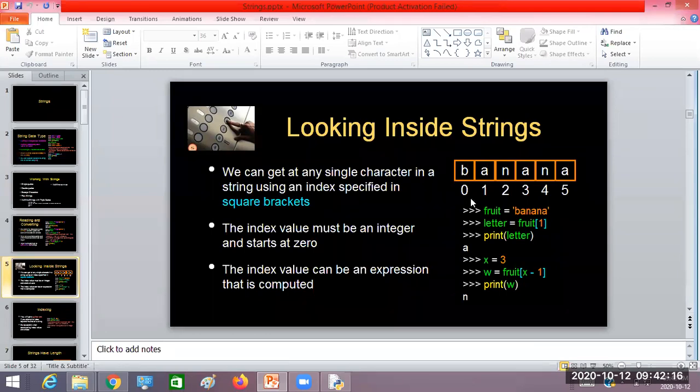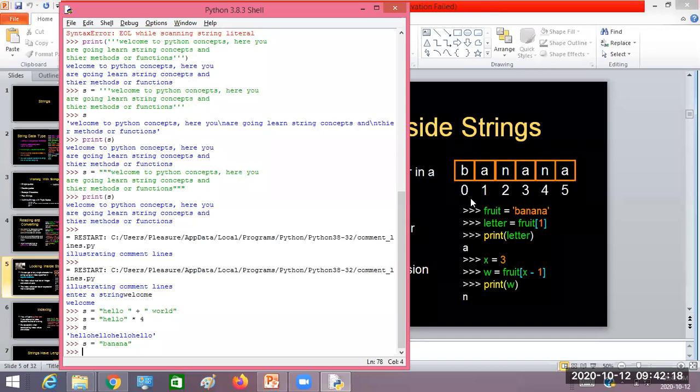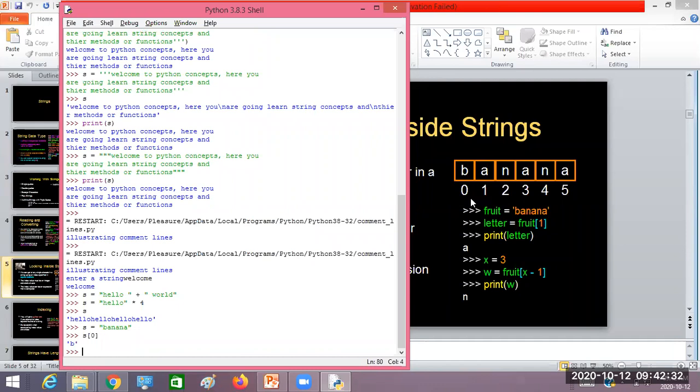What do you mean by indexing? If you want to retrieve a particular character from the string, you can refer to that character by its position. For example, if I want to read B, which is at position 0, you can write s sub 0 and you'll get only B. When I create a string, it is stored in memory as an array, a list of characters.